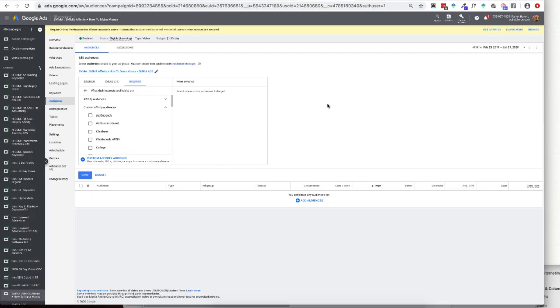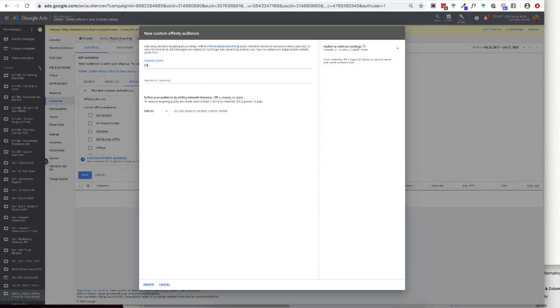In this example, let's imagine I want to target people that are making money online or something like that. So what websites might they be looking at? So make a custom affinity audience. Maybe people looking at consulting stuff. Okay, so let's just do consulting.com, Sam Ovens' site, because he's selling consulting stuff.